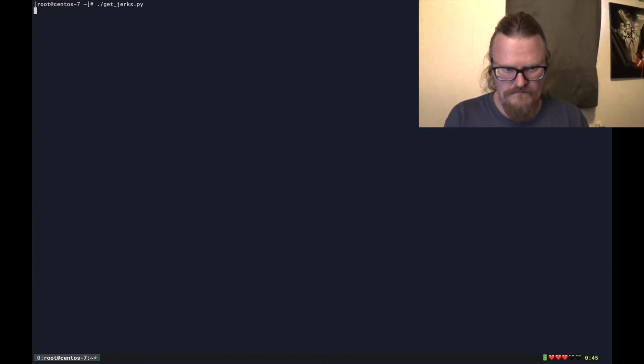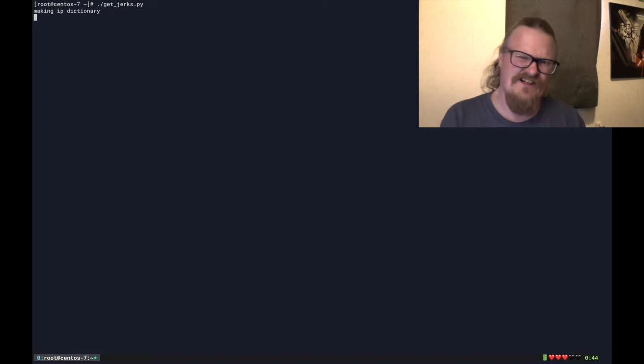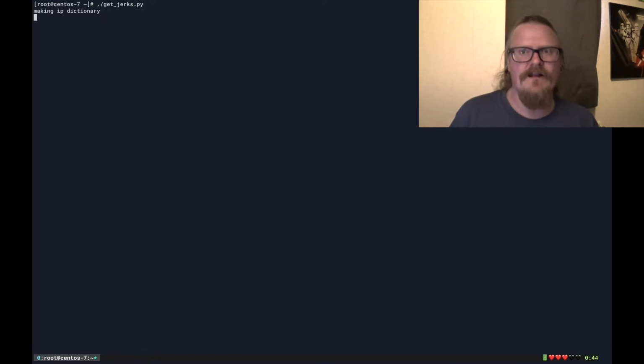Get jerks, making IP dictionary. That looks pretty good. It's probably going to take a while because dictionaries are very memory hungry, and it's going to go through all those IPs and count them, add that as a value, put that in the IP dictionary, and it's like 40,000 of them. It's over 40,000. And yeah, this is not very efficient. I could probably make it way more efficient if I spend more time, but that's not the point of this. Look, it's done.